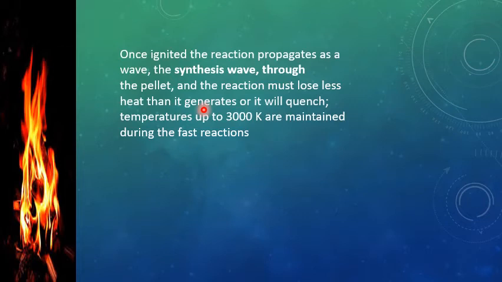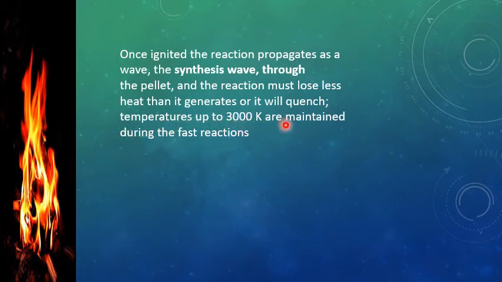First we ignite the methane gas and then enough heat is produced for the propagation of reaction. So in the same way, the reaction must lose less heat than it generates. It should be an exothermic reaction. The amount of heat generated should be high so that the reaction can propagate by itself, or it will quench.